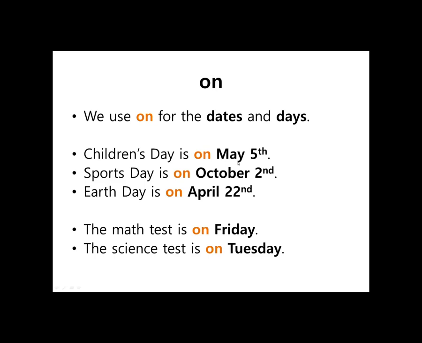Children's Day is on May 5th. Sports Day is on October 2nd. Earth Day is on April 22nd. And days. The math test is on Friday. The science test is on Tuesday. So dates and days, we use on.